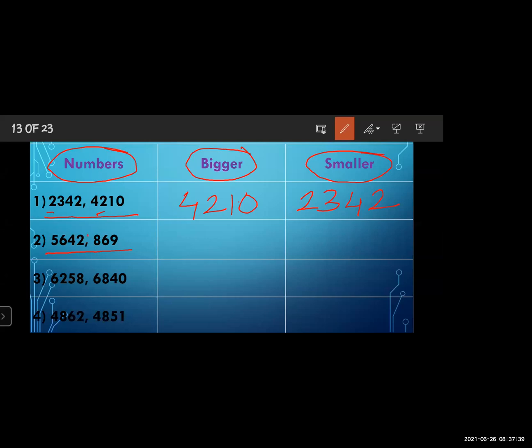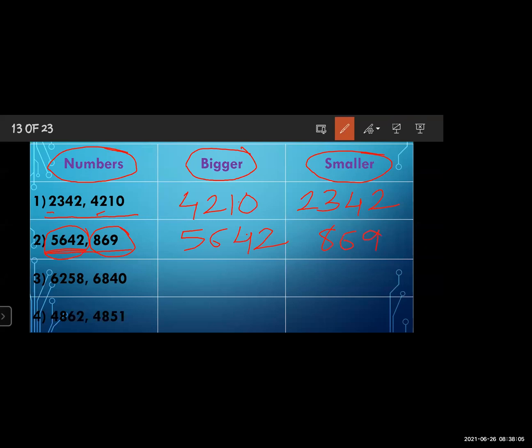5642, because this number has more digits, is a bigger number. So what to do? You have to write here the bigger number, 5642. And in the second column, you have to write the smaller number, and it's 8699.